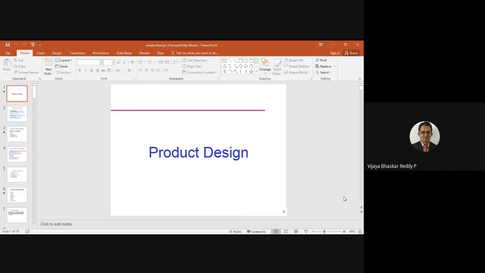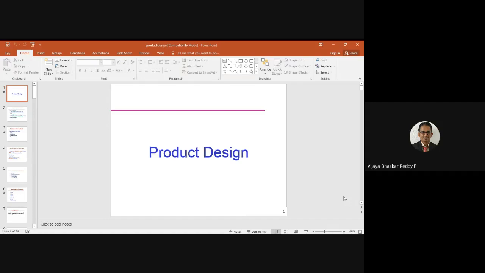Design for function means what is the purpose of the product that we are going to design. Take the example of a water cooler: it is designed for cooling the water. Instead of cooling, if it is heating, it may not satisfy the customers. A product must perform the expected level of functionality, that is customer expectations. If a product is designed by taking the functional features into account, it will satisfy the customers and lead to more repeat customers.